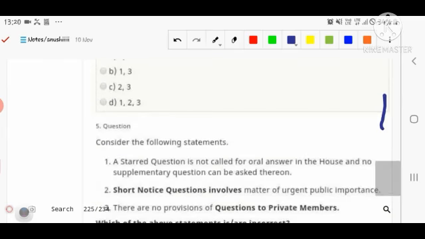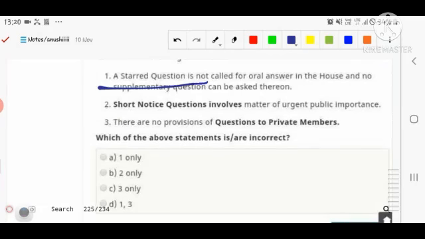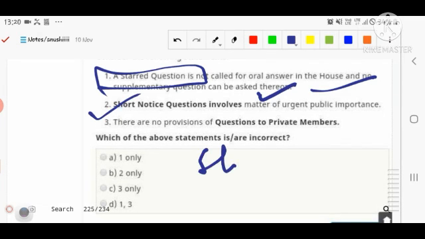Coming to the fifth and last question, a starred question is one for which an oral answer is given and supplementary questions can be asked. That is the starred question. Number second, a short notice question involves a matter of urgent public importance.